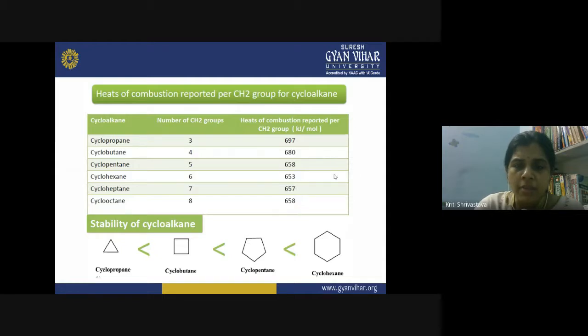So on the basis of this data, we can predict the stability of cycloalkanes, with cyclopropane being the least stable structure. Then cyclobutane is a little bit more stable as compared to cyclopropane. Then cyclopentane is much more stable as compared to both of these. And lastly, cyclohexane, which is very stable as compared to cyclopropane, cyclobutane, and cyclopentane. So on the basis of the heat of combustion values, we can establish the stability of these compounds.